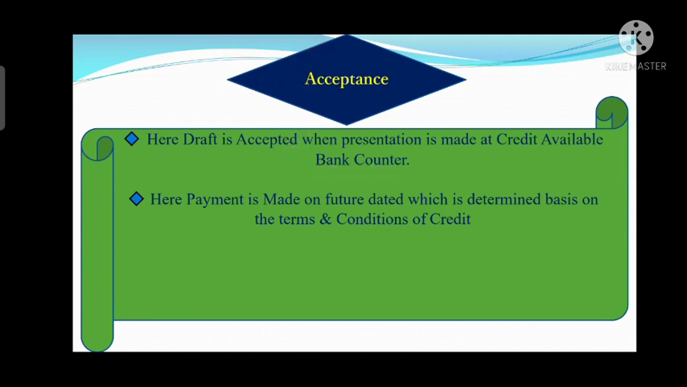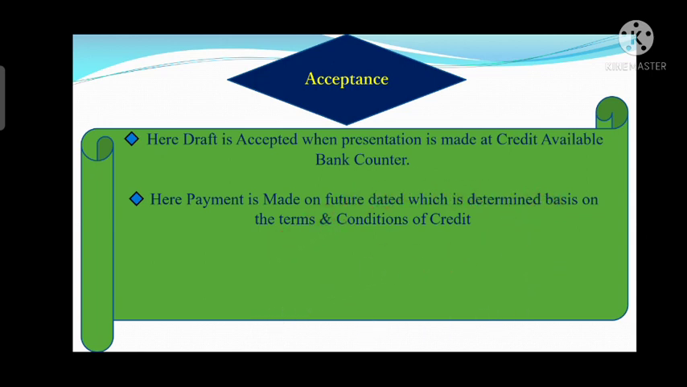Acceptance and deferred payment. These were two similar aspects under honor, but there is a single difference: under deferred payment undertaking, there is no requirement of draft, but under acceptance, draft is an essential document which will be further accepted. So here draft is accepted when the presentation is made at the credit available bank counters. So here also the payment will be made on a future date. That date will be determined based on the terms and conditions of that credit.